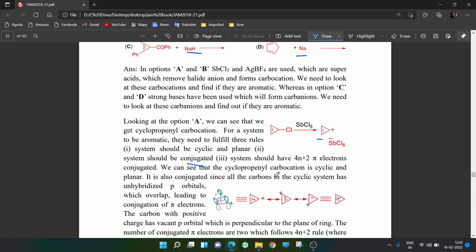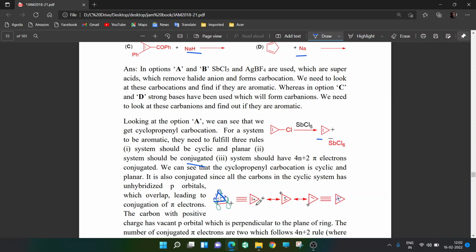And when I am saying it is a carbocation, that means this carbon is again sp2 hybridized. There is a p orbital which is vacant, and because it is vacant, it is a positive charge. Then because they are cyclic, planar, and next to each other, they start overlapping. So you can see all three of them overlap, and the two electrons which were there only between these two atoms are now shared between all three p orbitals.